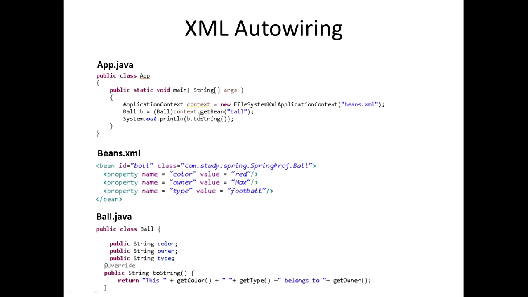We would simply just go context.getBean, and then up here we just cast it as a ball, and then from there we'll have a new object of the ball, and then the last line we're just simply printing out the string b.toString. And once we run this application, we should get this red football belongs to Max. So as you can see here, each one of these getter methods is going to correspond with the value passed into each one of these data members that we have in our ball class here. So that's XML auto wiring.